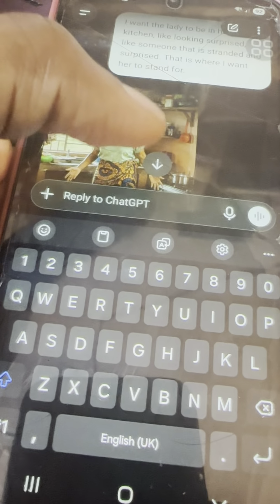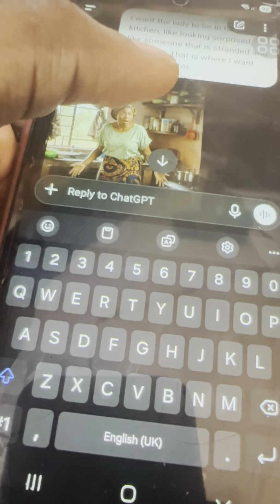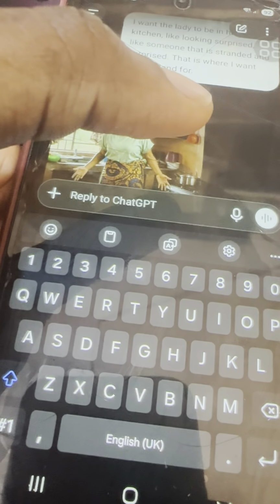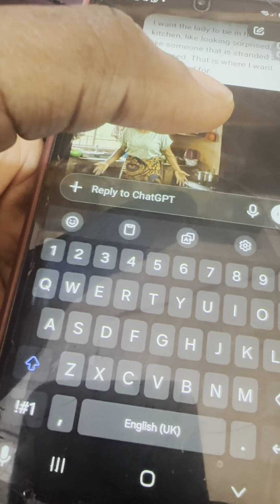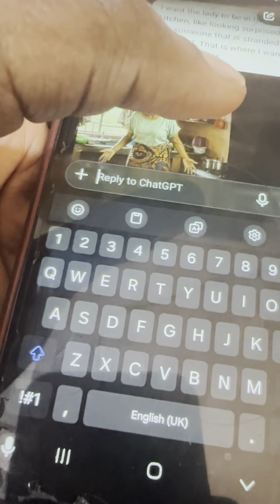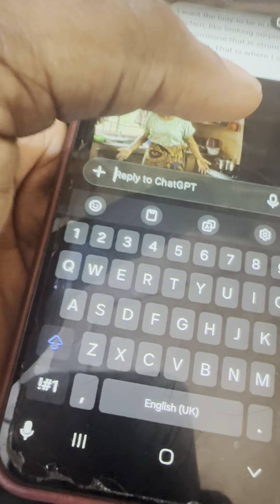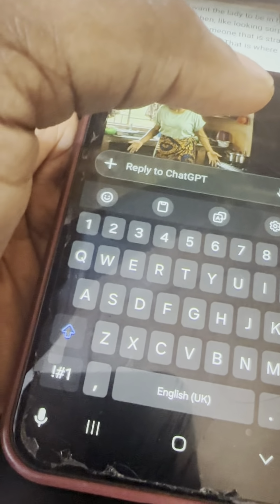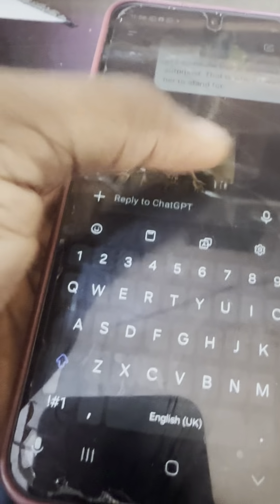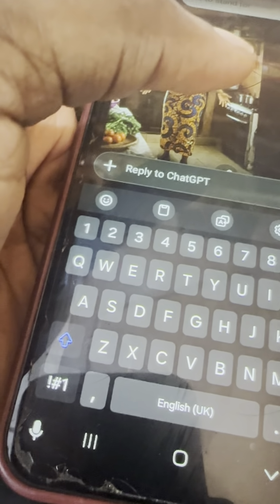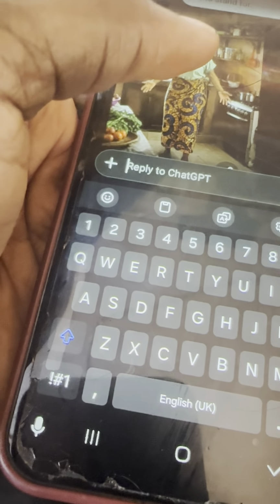Maybe I want to cook now. I can tell ChatGPT, ChatGPT, give me a prompt of a lady cooking amala soup in a local kitchen in Nigeria. I want her to use a calabash. I want her to use local Nigerian ingredients, and I want the things to be very rare. I want the sound to show. I want the camera angles. See, just say anything the way it is in your mind, and you will be surprised that this will do it.